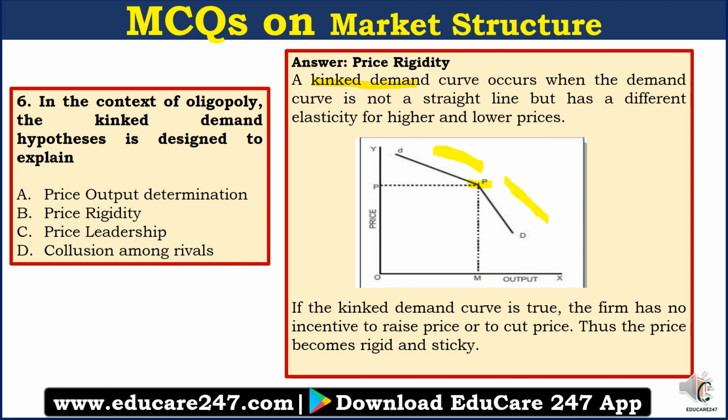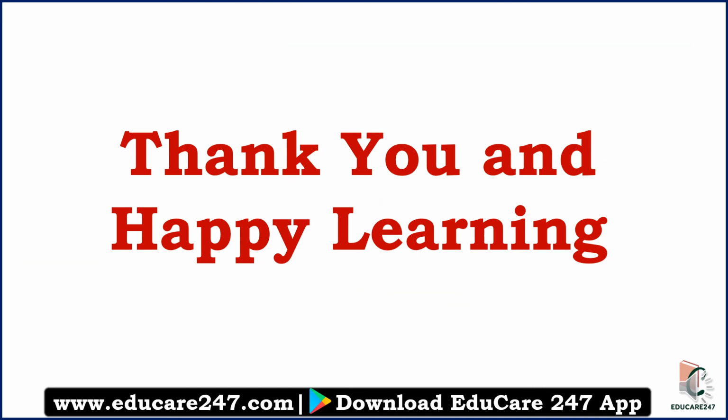So what happens in oligopoly? It is very difficult to change the price. And this difficulty in changing the price is called price rigidity. And because of this price rigidity, an oligopoly experiences a kinked demand curve. If the kinked demand curve is true, the firm has no incentive to raise price or cut price, thus the price becomes rigid and sticky. So with this, we've come to the end of the video.